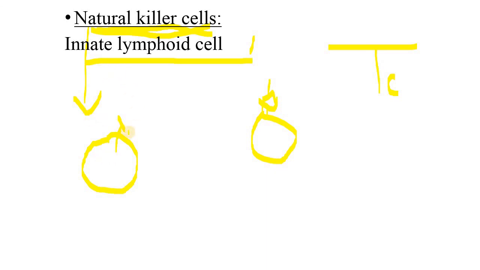So natural killer cells destroy these tumor cells, and they also destroy the virus infected cells. But natural killer cells are not antigen specific, not like the T cells. T cells are highly antigen specific. Natural killer cells are innate lymphoid cells.